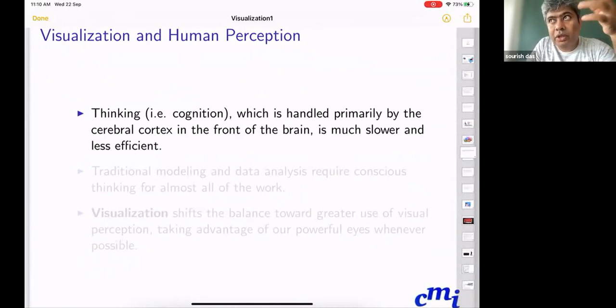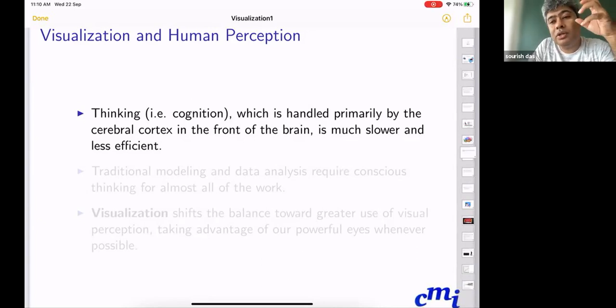So if I'm showing you a complex equation, in order to understand what that equation is doing, you have to use a lot of your frontal cortex. That makes the process of understanding very, very slow.